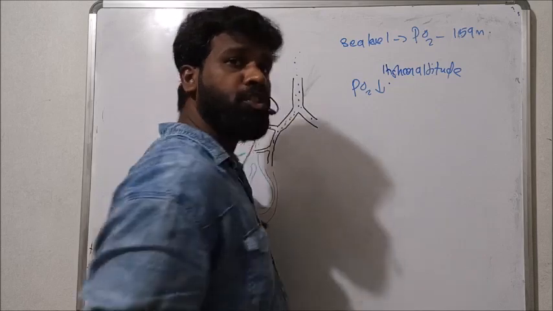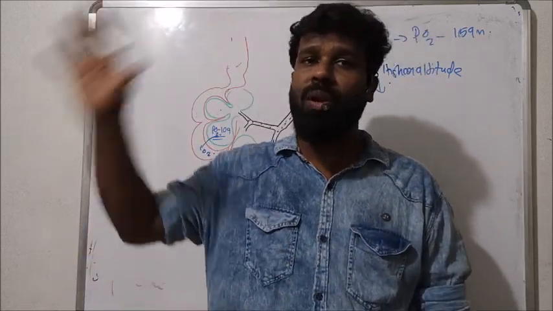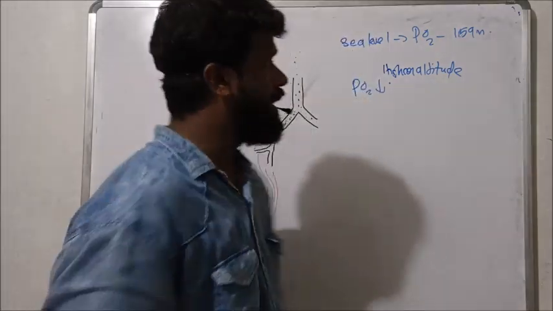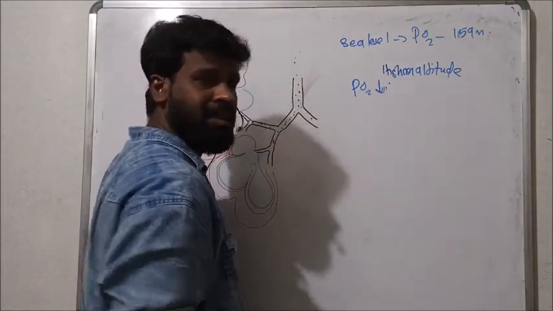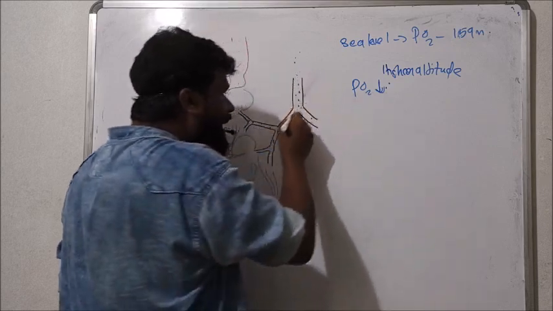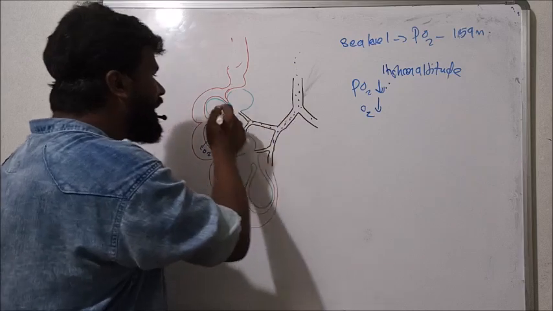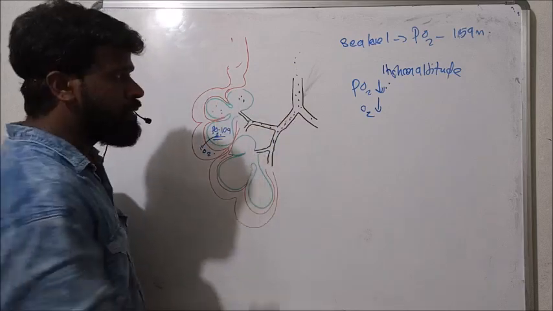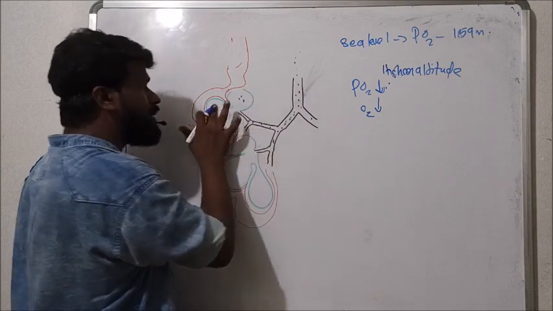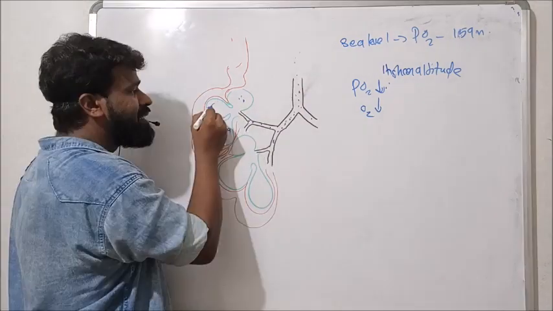But at higher altitude, the partial pressure of oxygen in the atmosphere is also lesser. That means at higher altitude, PO2 is lesser. So the inhaled air also contains a lesser concentration of oxygen. That means at higher altitude, the alveolar PO2 decreases.